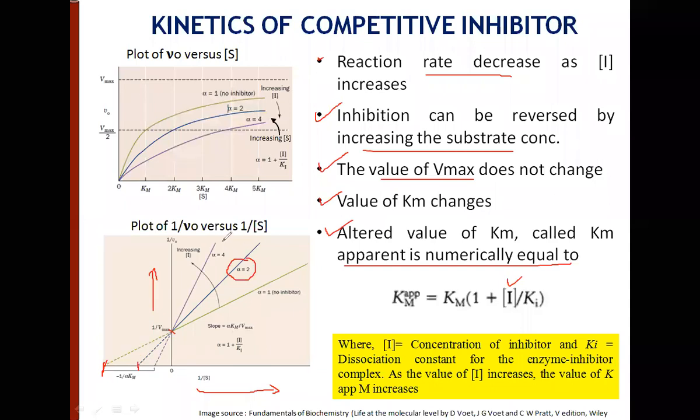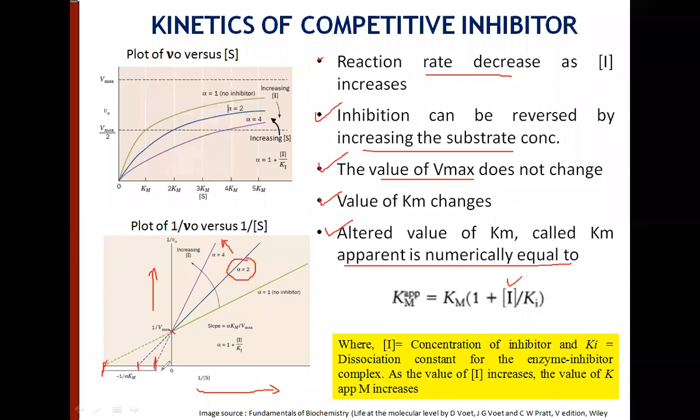You further increase the concentration of inhibitor, you make it 2x. You repeat the same experiment and you again find out the initial velocity. You plot the graph, you find that this line is again intersecting the y-axis at the same point as that of the x line and the no inhibitor line, but it intercepts the x-axis at a different point.